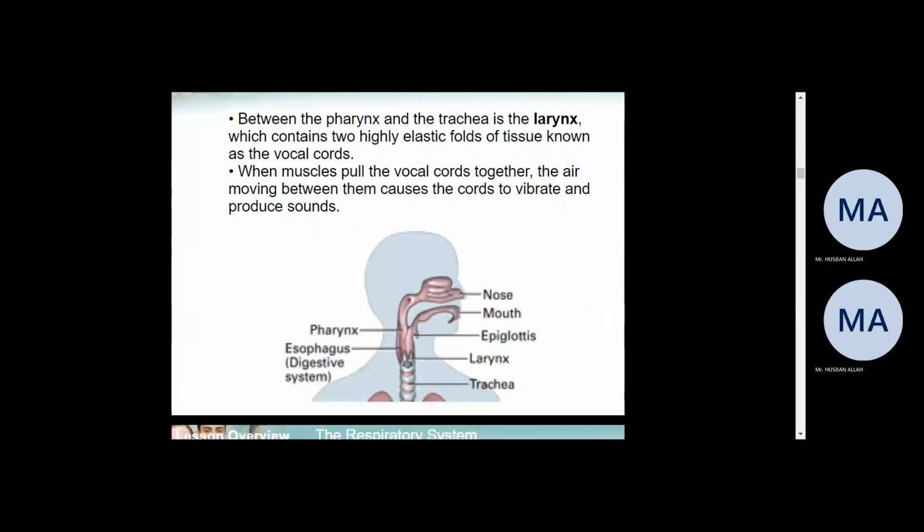Between the pharynx and the trachea is the larynx, which contains two highly elastic folds of tissue known as the vocal cords. If you look at the pharynx and the trachea, here is the larynx, right? And that larynx contains two highly elastic folds of tissue, known as the vocal cords. When muscles pull the vocal cords together, the air moving between them causes the cords to vibrate and produce sound, right? When the air crosses the vocal cords, it will produce sound.